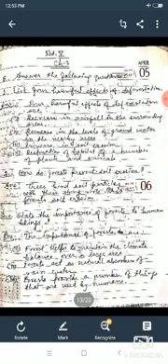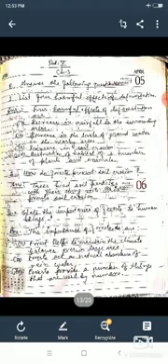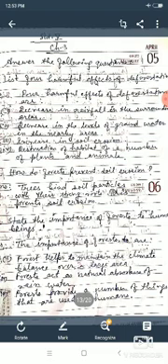Now question number 2: how do forests prevent soil erosion? You will write: trees bind soil particles with their strong roots and it prevents soil erosion.